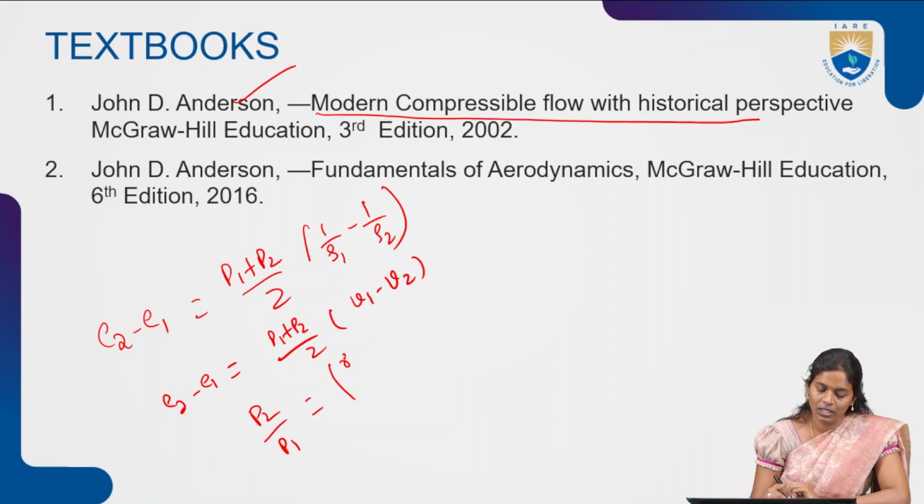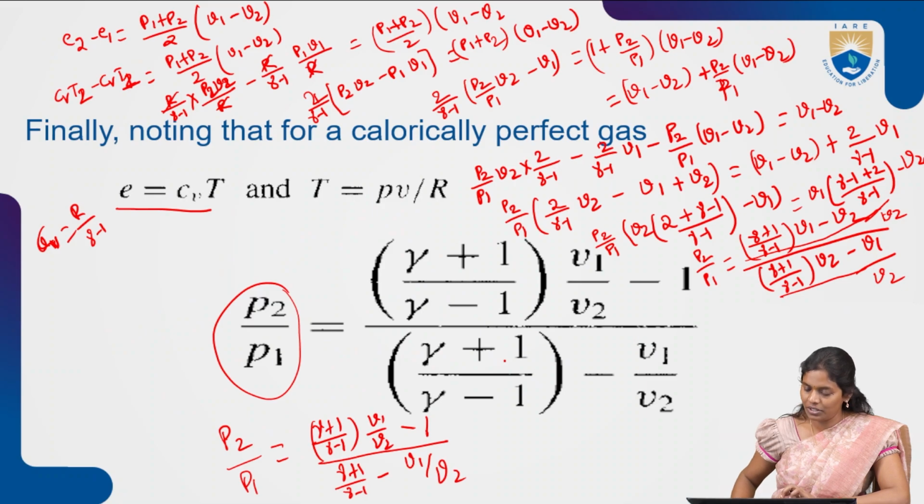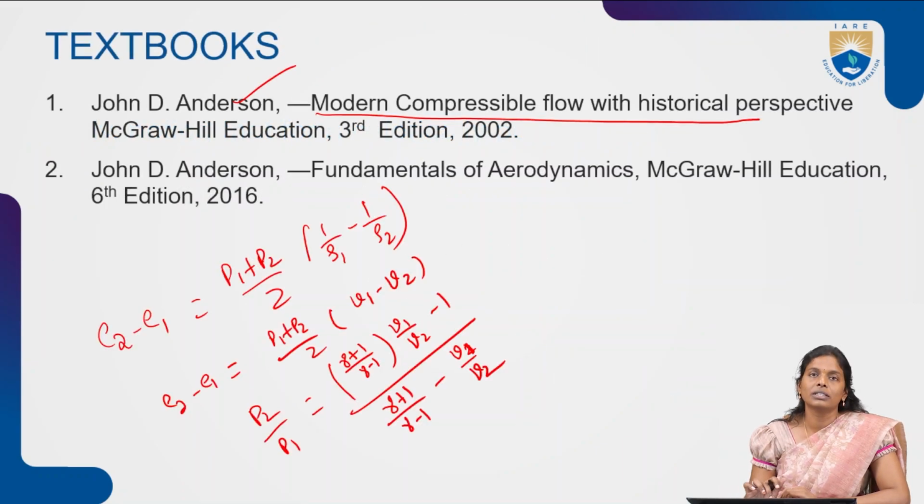How we got it: (gamma plus 1) by (gamma minus 1) into V1 by V2, minus 1, divided by (gamma plus 1) by (gamma minus 1) minus V1 by V2, right? So this is the expression we've got, and these two equations we have found.